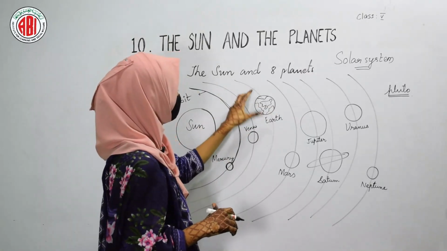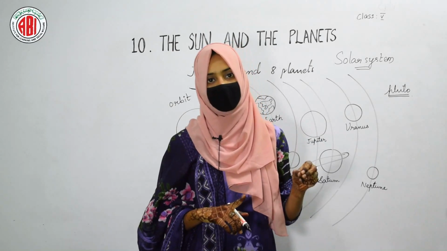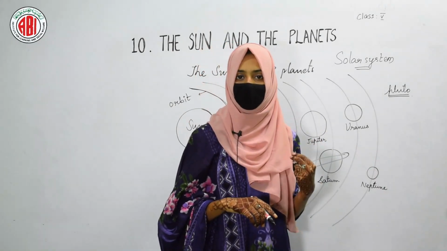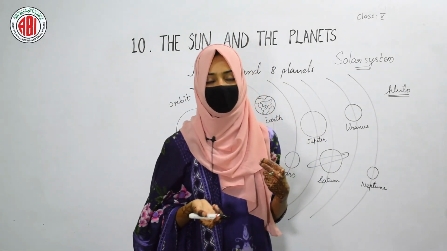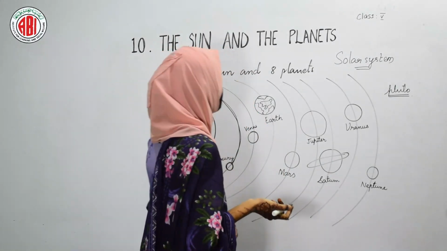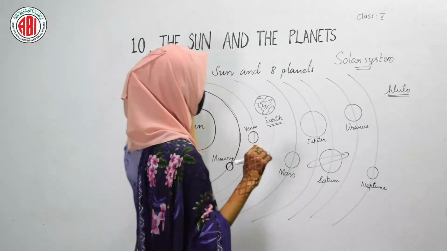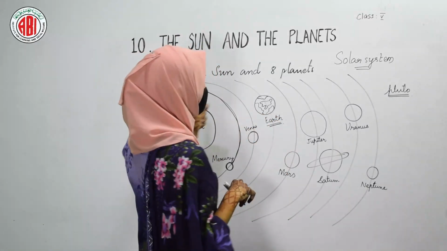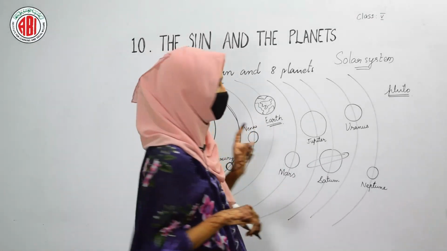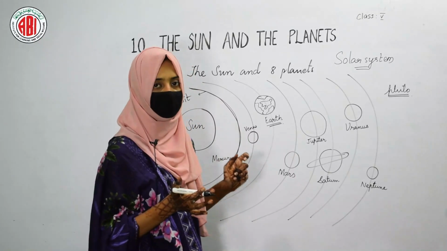When we talk about the Earth, Earth is the only planet on which the plants, animals, human beings and other living creatures can survive. Only Earth is a planet where life exists, and the Earth revolves around the sun, and this revolution of the Earth causes seasons. So let us see how the rotation and revolution of the Earth takes place.